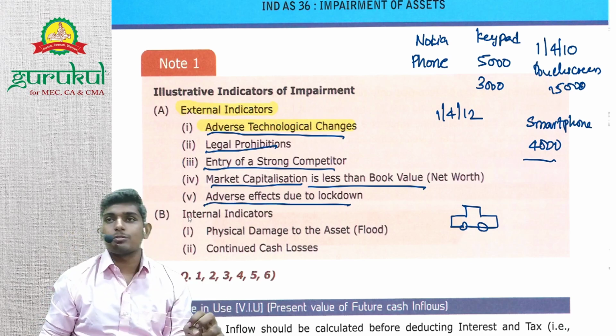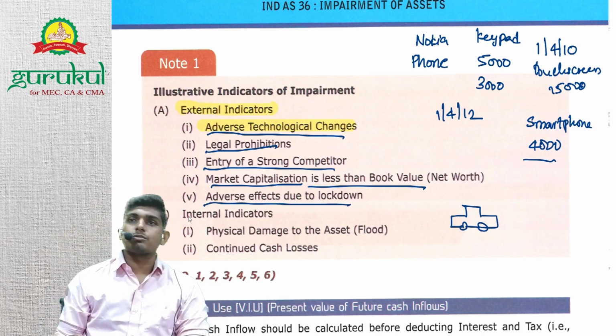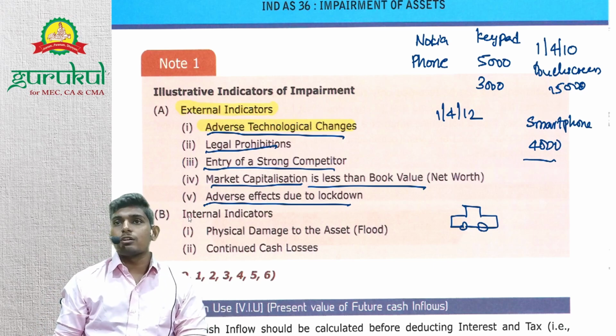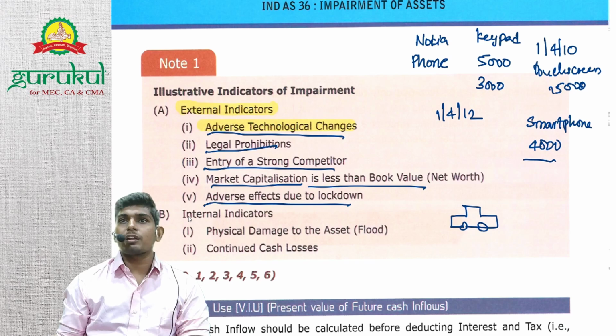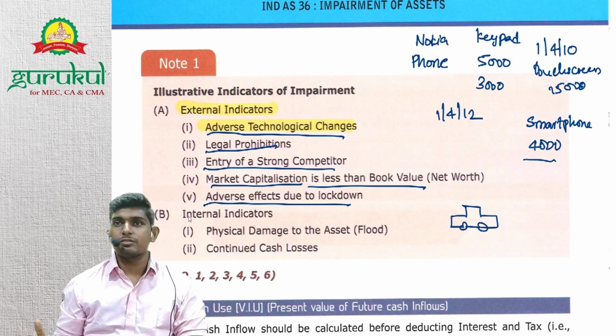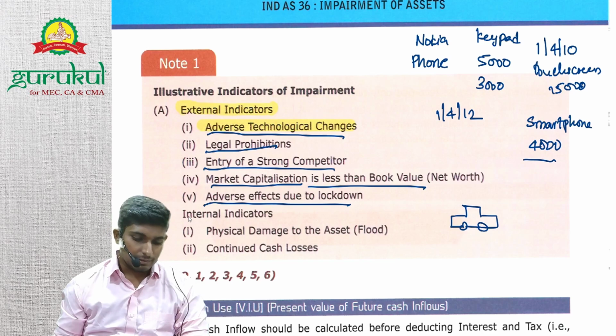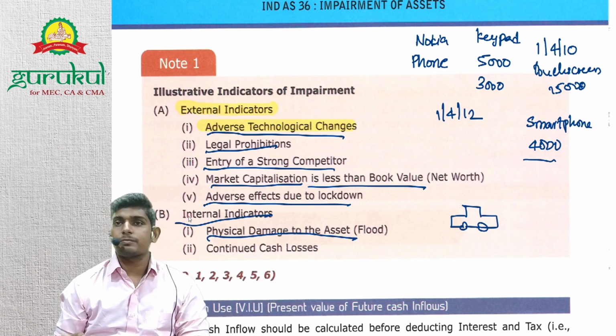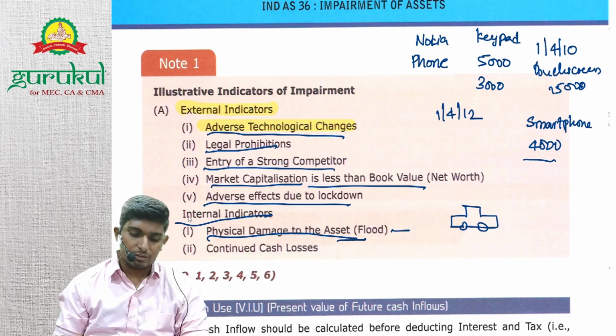Adverse effect due to lockdown. So due to extended lockdown, maybe assets got impaired, right? Say water came when your factory was closed. Now your machine value got degraded. Machine cannot produce as many units, so the benefit from the machine decreased, right? Those are external. Internal indicators: physical damage to asset, like flood, which we have discussed now, right?